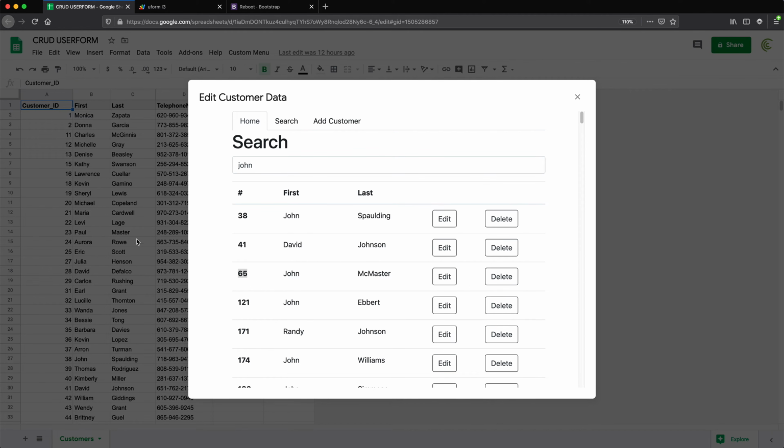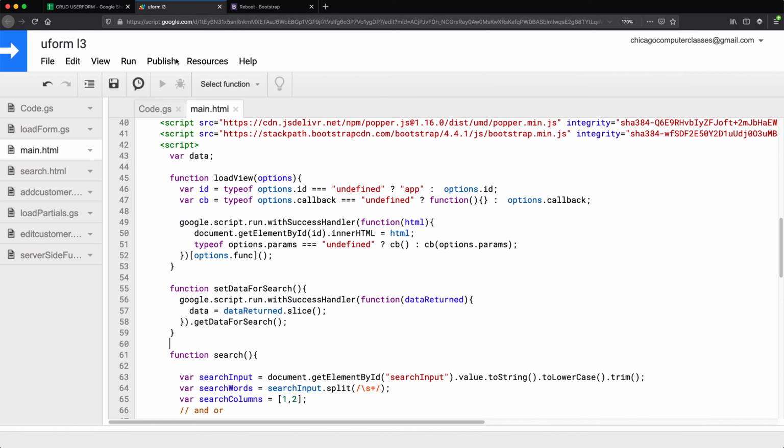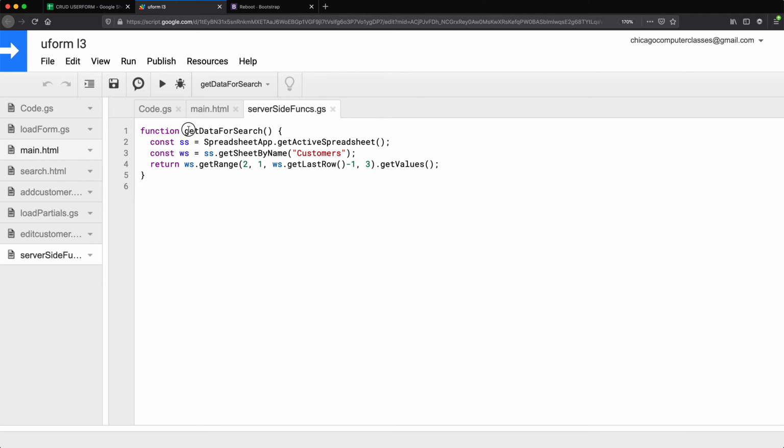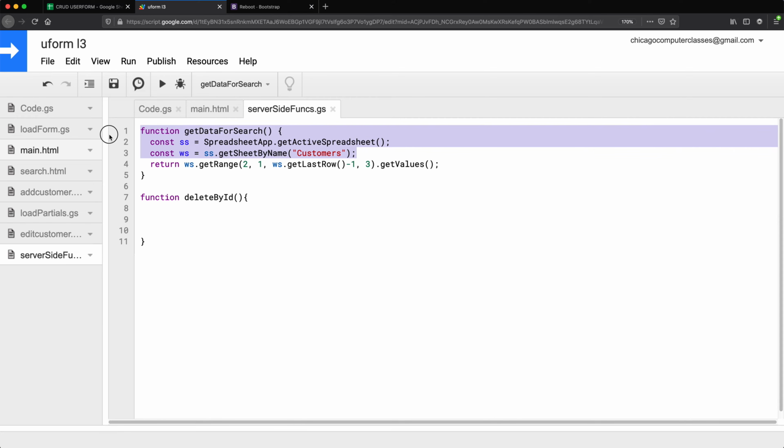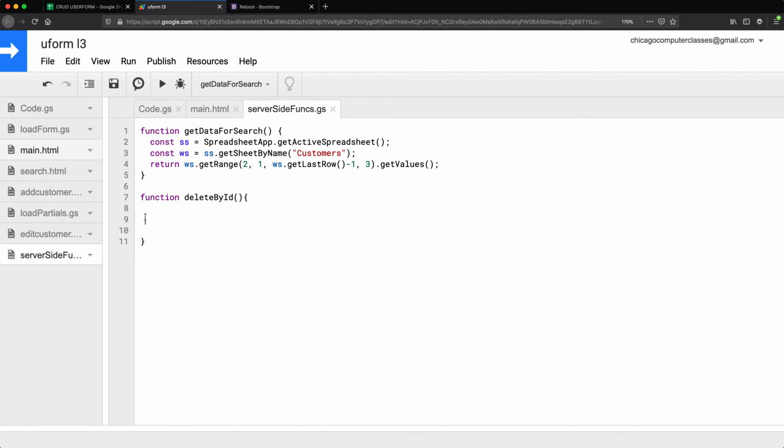So since we need to now interact with our spreadsheet and delete lines out of it, we need a server-side function again. So I'm going to go back to our server-side functions. So far we have this one, and I'll create another function. This is what I'm calling this function, deleteByID. So we need to first get the spreadsheet. I'm going to just copy and paste some of these lines here. It's still the same spreadsheet, still the same worksheet.